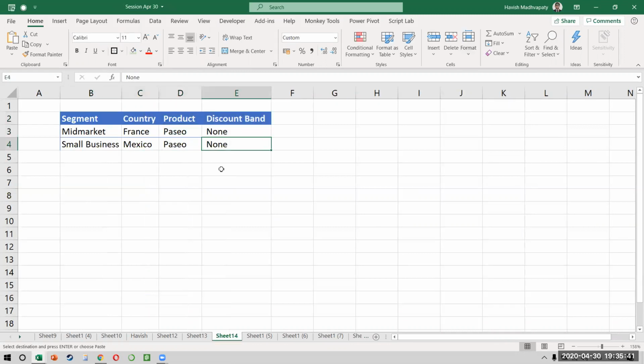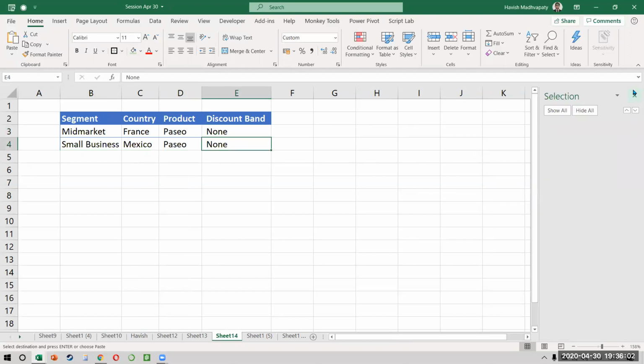And what I want is that I want a form to appear, which will ask the user for the segment, country, product, discount band. And the next value should automatically appear in B4, C4, D4, and E4, right? So we are essentially creating like a software on Excel. So let's keep it simple. The first thing we want is we want to start off by creating a user form.